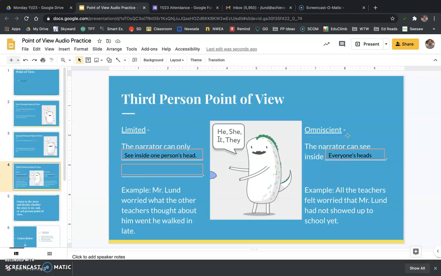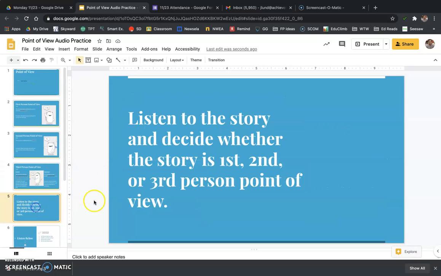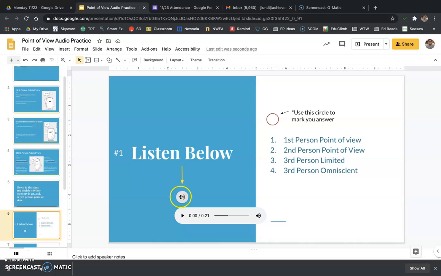Now, what's going to happen next is you're going to practice. You're going to listen to the story that I am going to put onto these slides. It's going to be right here, this little microphone button, this little audio button. You will start it and listen to the story, and then you're going to decide: is it first person, second person, third person limited, or third person omniscient?